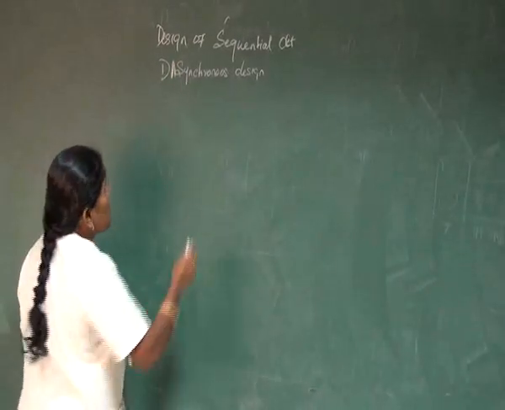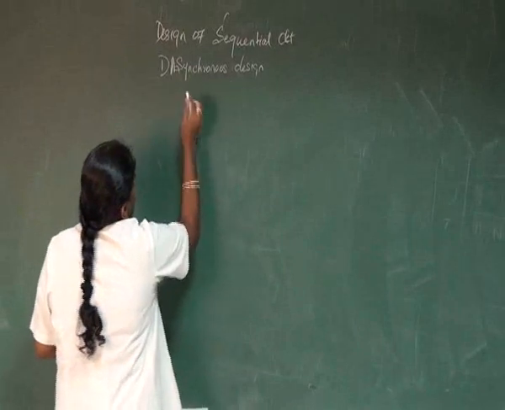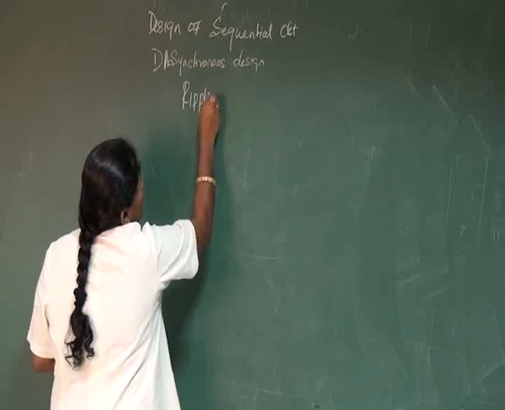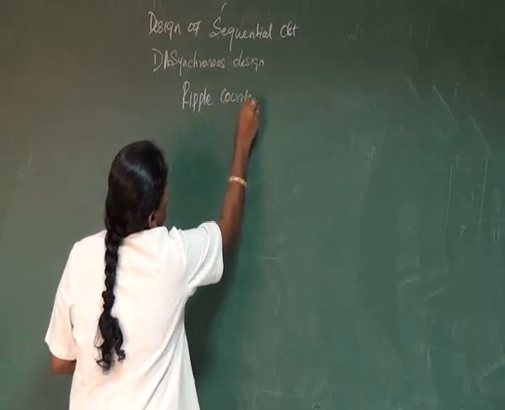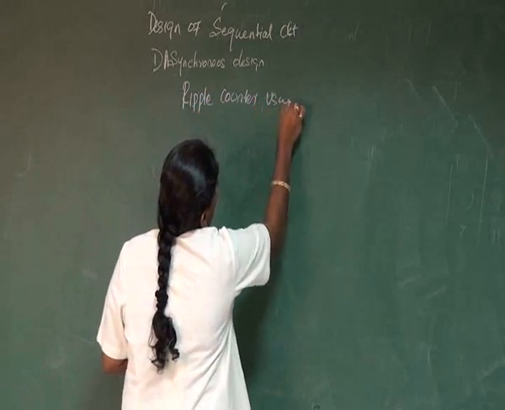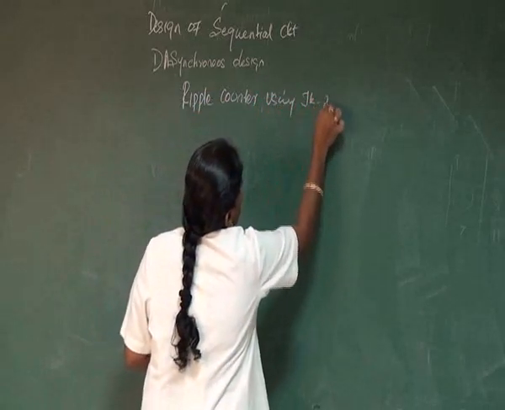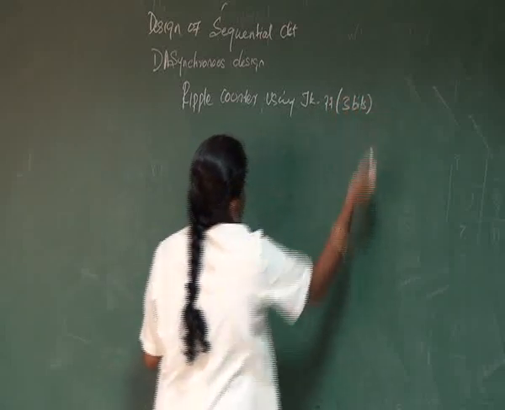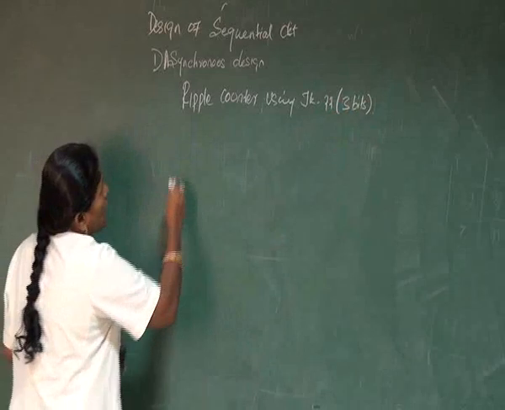Asynchronous counter design. Here I am taking the counter as a ripple counter. For this design I am assuming a ripple counter using JK flip-flops at the 3-bit level.